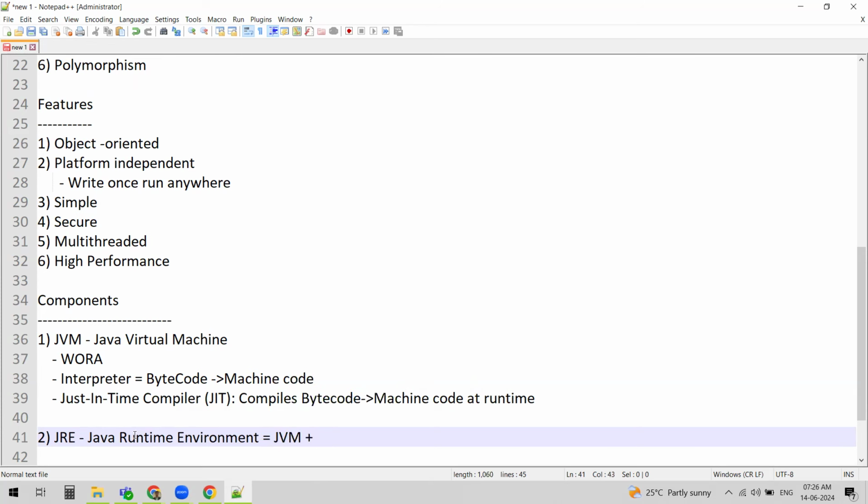When we say JRE, in order to run applications we definitely need the JVM, because JVM is the core part of Java, as we said. So JRE has the JVM plus some core libraries which are essential for Java applications, and also some other files like config files and property files.